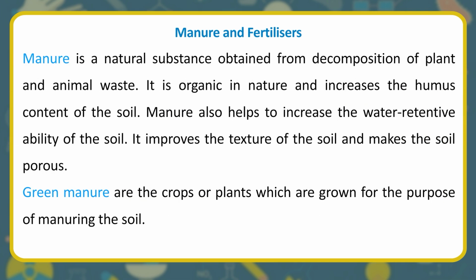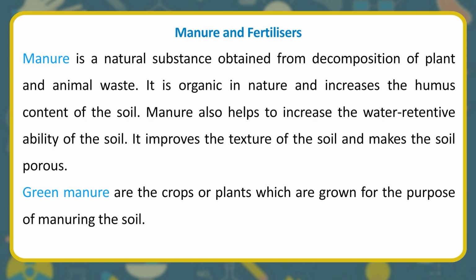Manure is a natural substance obtained from decomposition of plant and animal waste. It is organic in nature and increases the humus content of the soil. Manure also helps to increase the water retentive ability of the soil. It improves the texture of the soil and makes the soil porous.